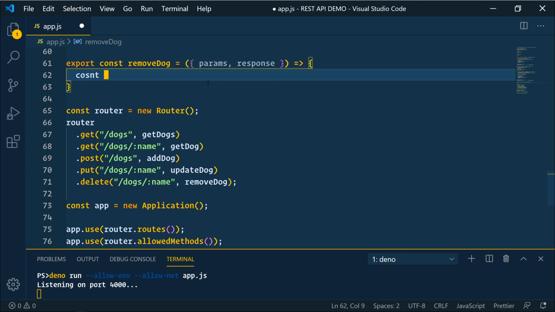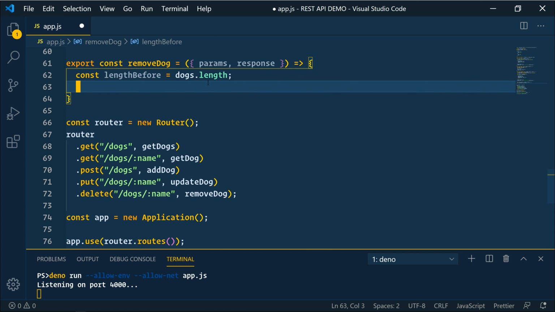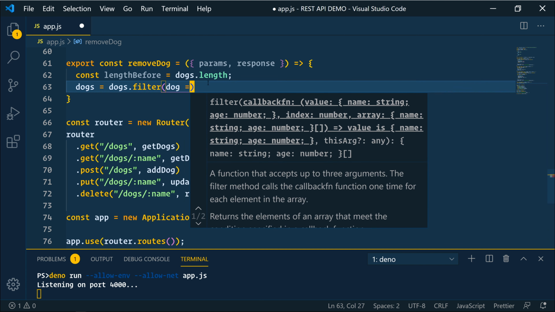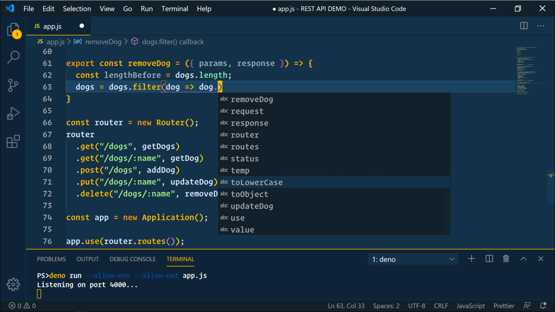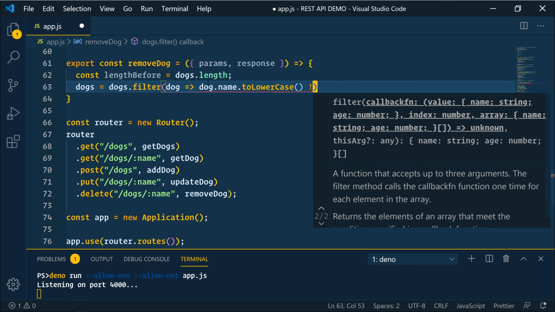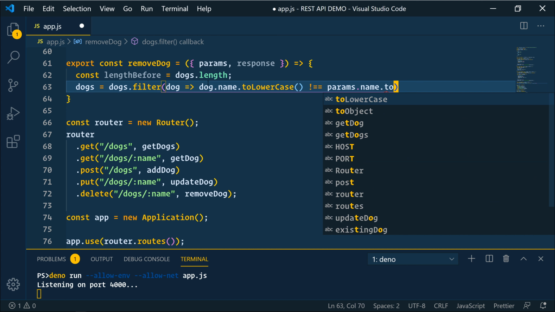And so we'll say const lengthBefore is going to equal dogs.length. And then we'll say dogs equals dogs.filter, dog => dog.name.toLowerCase() not equals params.name.toLowerCase().